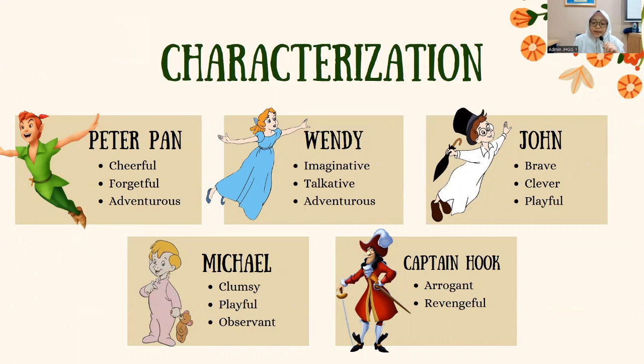Next is Michael. Michael is Wendy and John's brother. He is clumsy, playful, and observant. He is also interested in piracy, so when they go to Neverland, he is very excited.